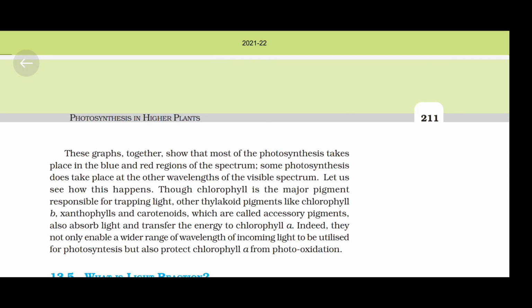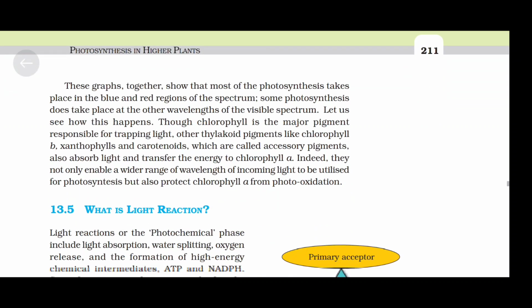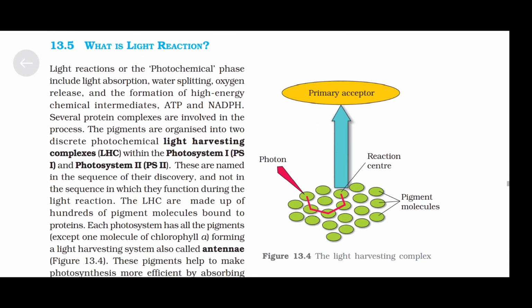Though chlorophyll is the major pigment responsible for trapping light, other thylakoid pigments like chlorophyll B, xanthophylls, and carotenoids, which are called accessory pigments, also absorb light and transfer the energy to chlorophyll A. Indeed, they not only enable a wider range of wavelength of incoming light to be utilized for photosynthesis, but also protect chlorophyll A from photooxidation.